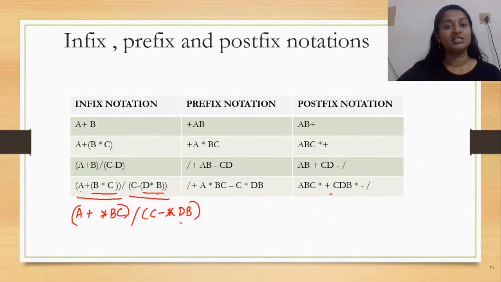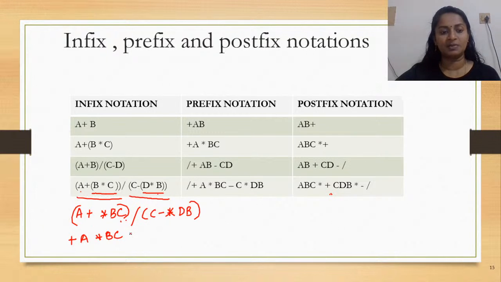Now why? Because in prefix you first write the operator followed by the operand. Now again you have parenthesis, so this has to be considered first, right? So when you're trying to convert it into the prefix notation, this would come like plus A asterisk BC. Now this is your first expression divided by, how about this one? This would be like minus C asterisk dB, right?